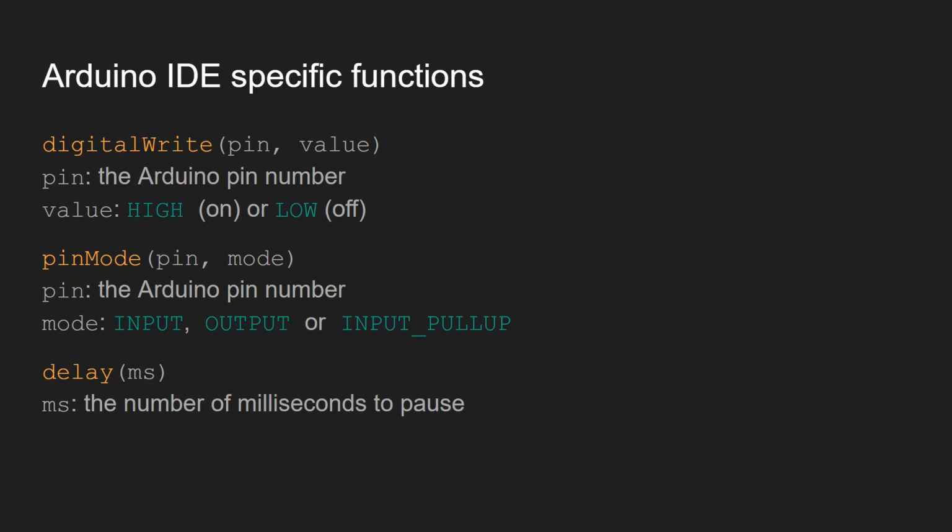digitalWrite is a function which uses the pin value and a value of HIGH or LOW to send power to the pin. pinMode is to describe what kind of function you want to give to your pin: if you want your pin to function as an input, output, or input pull-up. And delay is quite self-explanatory, in which you delay the computer for a certain amount of time, and this time is described in milliseconds.